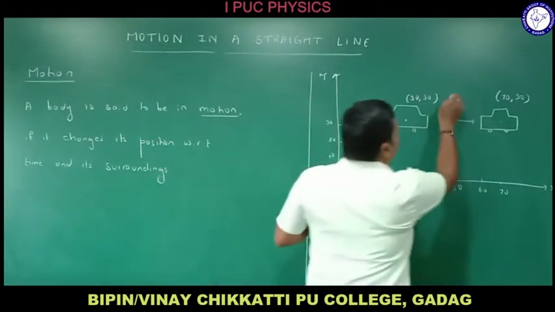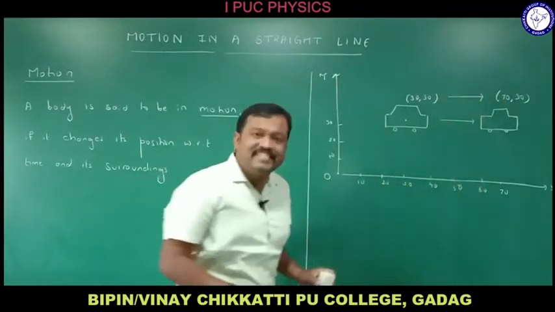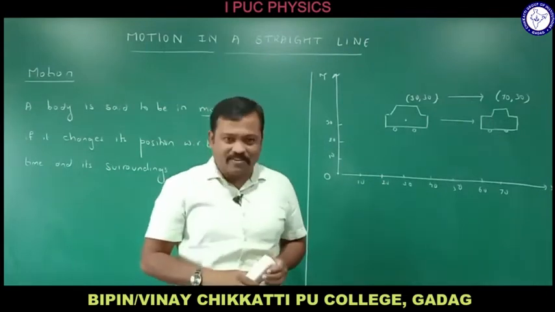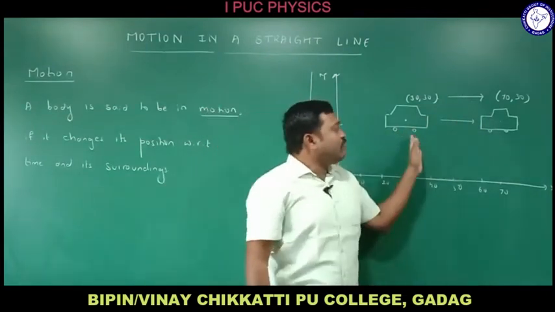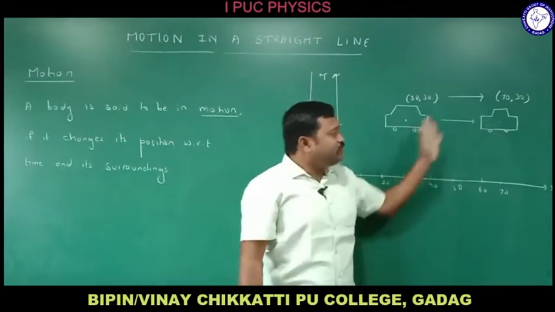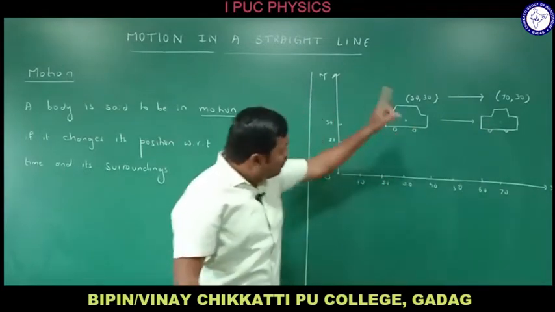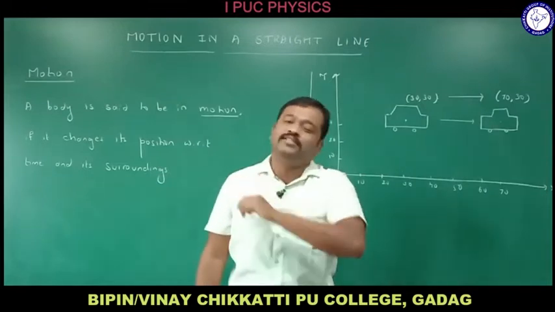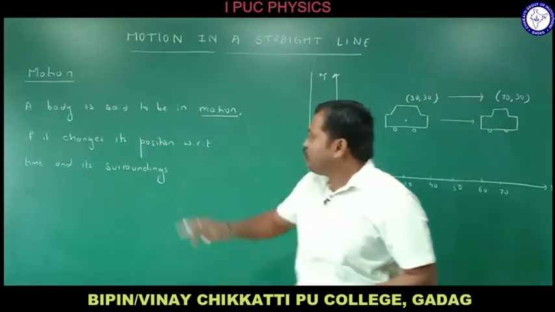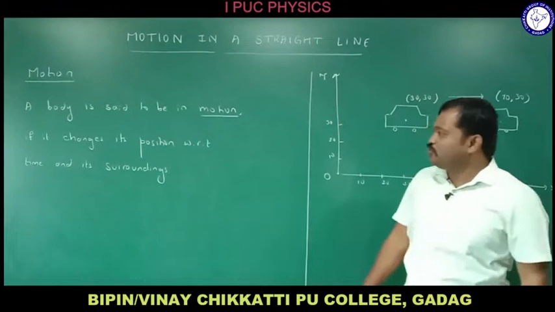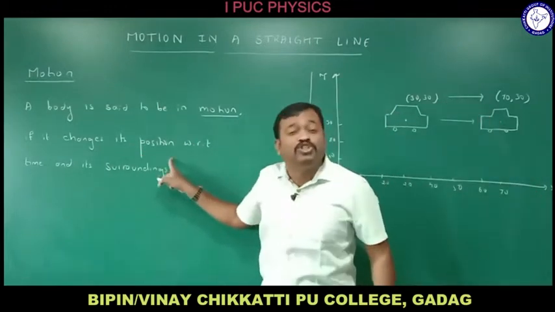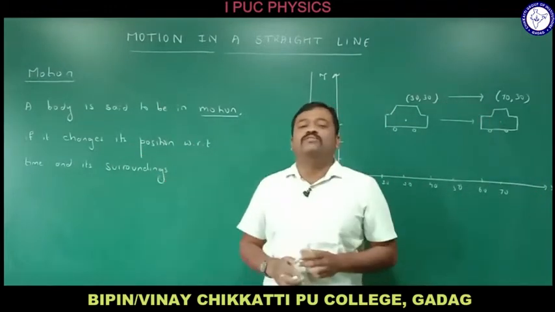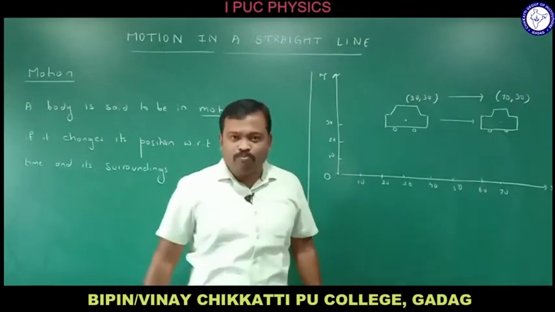If the position of the car is changed with respect to time, right? It takes time for the car to go from here to here, right? So it takes some time to go there, right? So if there is a change in position of an object, then the body is said to be in motion, right? See here, a body is said to be in motion if it changes its position. Do remember, position is always taken with respect to a reference point, right?